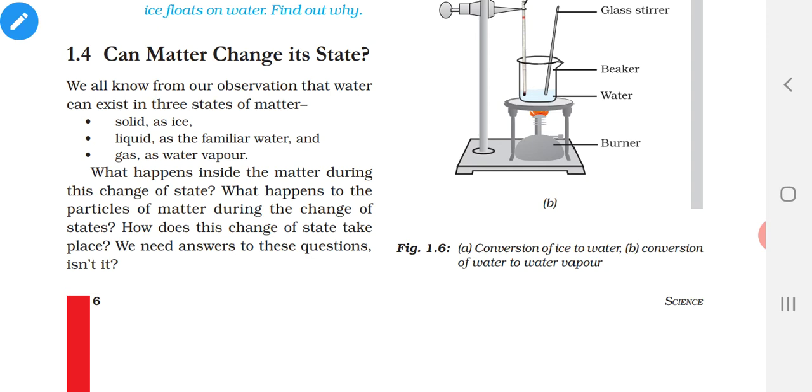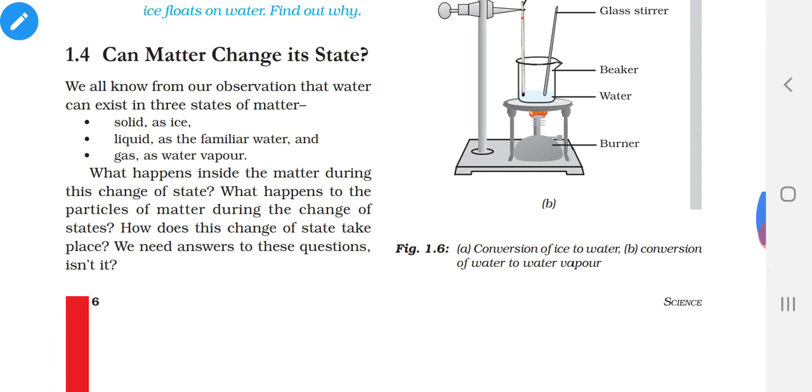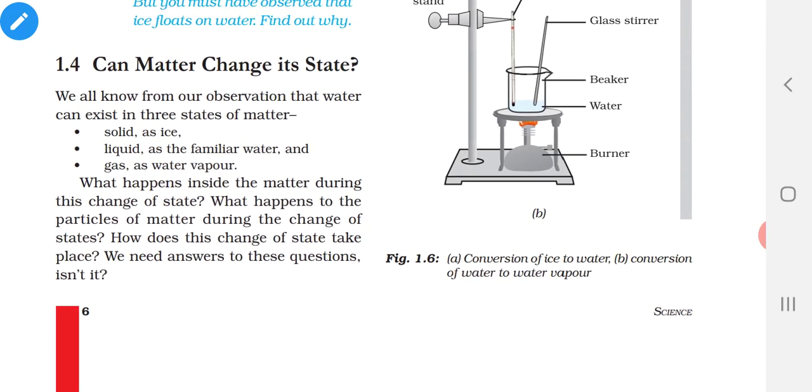Before that, let us recall that solids are closely and tightly packed; the distance between one particle and another is small. Compared to solids, liquids are somewhat loosely packed, and the distance between molecules is somewhat more.